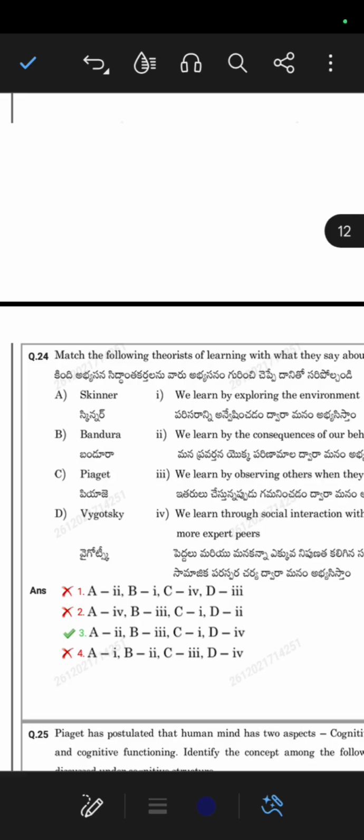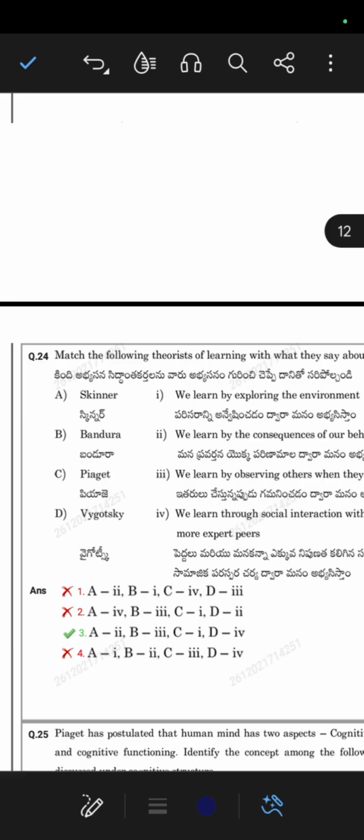We have many theorists, so take just a few which are very important and whose questions are repeated. You can refer to them and learn what they have said about learning, about language in a child, about the sensory motor stage. Different theorists have said different things.